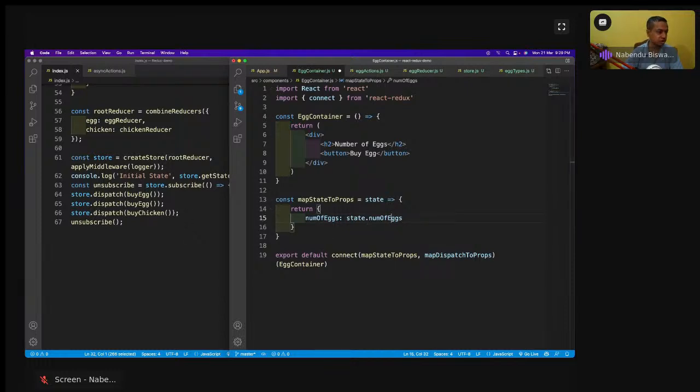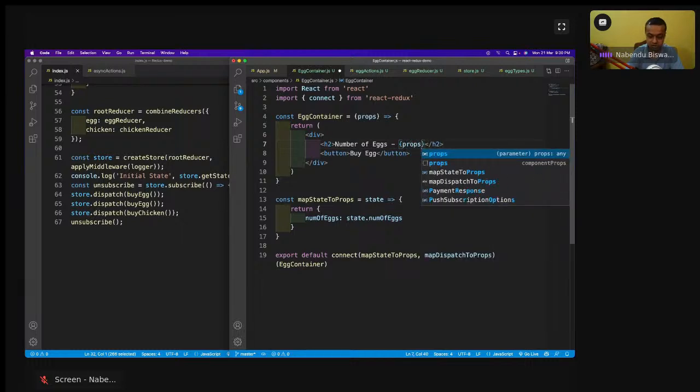Okay, so how to use this thing here? There is a bit different concept, which is that props will come. So this is not a React props, this is a Redux prop. So this thing only we are calling as props. This is a bit weird thing. I'm going to explain it again tomorrow. So this numOfX is there, and then I'm going to have props.numOfX, props.numOfX.